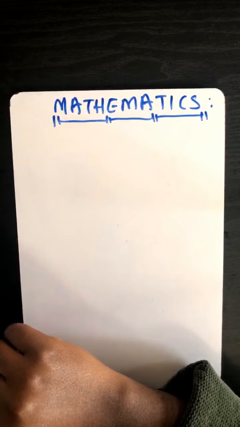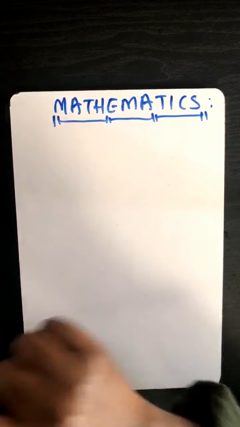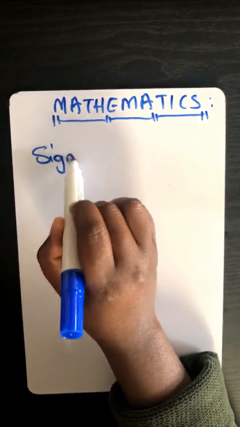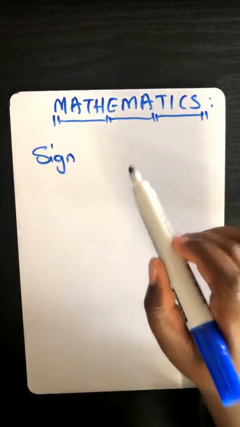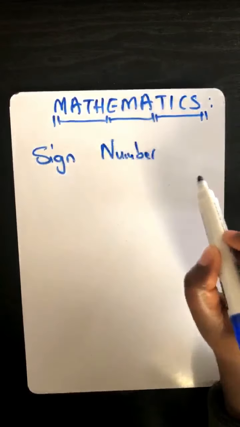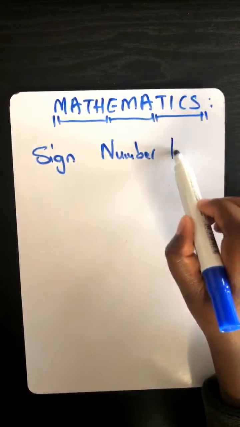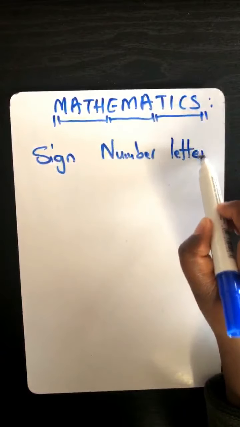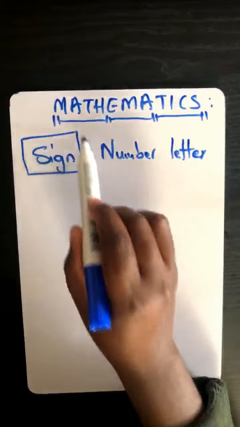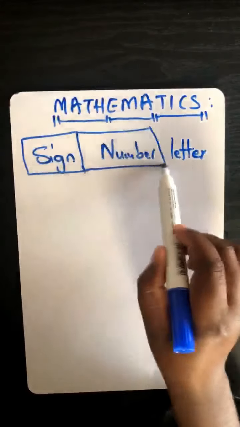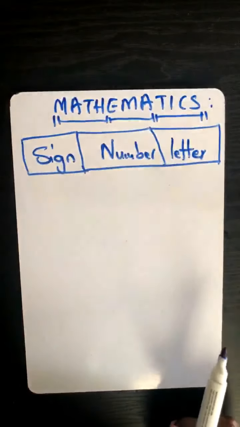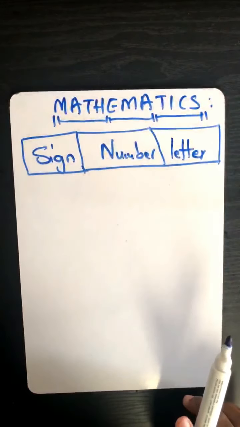So those three things are the following. It's a sign. The second thing is a number. The third thing is a letter. Normally, when you are dealing with a math problem, it is going to have two or three of these things. So, what is a sign?